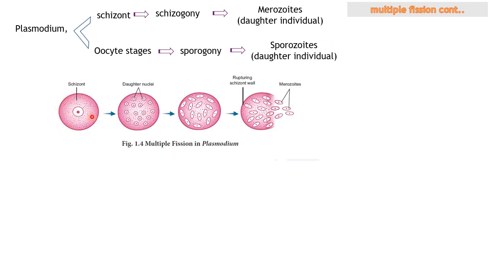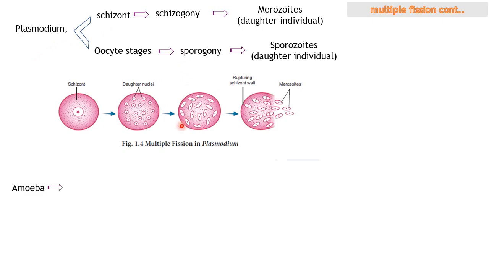This is the schizont cell. It continuously produces many nucleus, which we collectively call nuclei. Then all these nuclei will grow into new individuals, and this process is what we call schizogony. Once this has been formed, the schizont wall will be ruptured and produce these daughter individuals, known as merozoites. Now you know how this plasmodium does its reproduction in a different way.